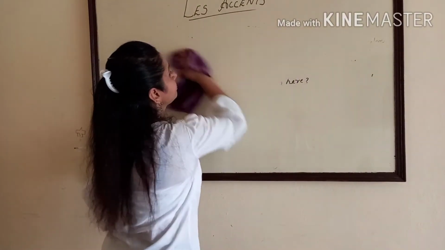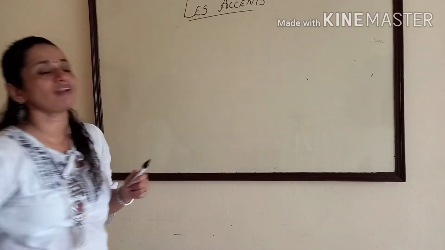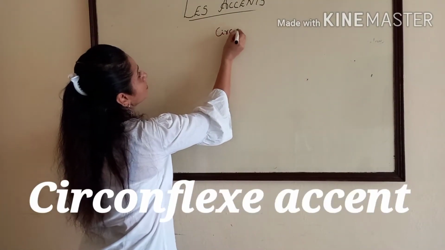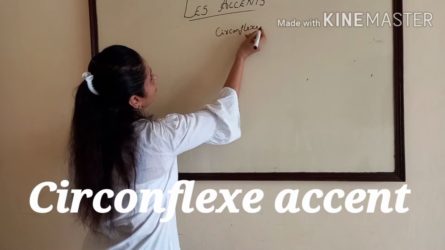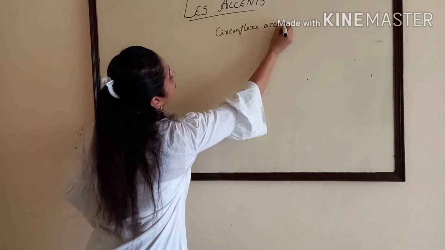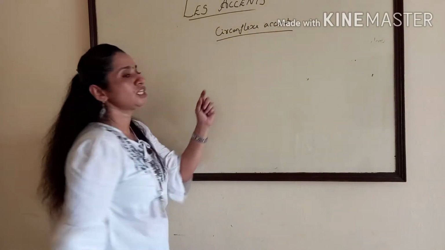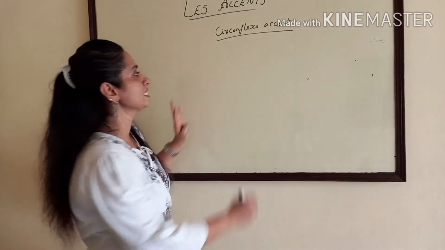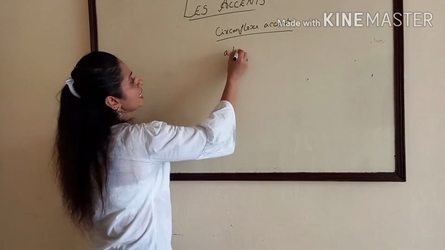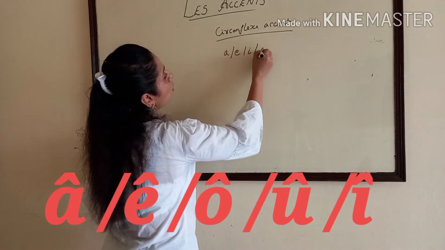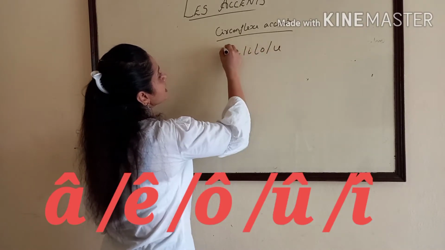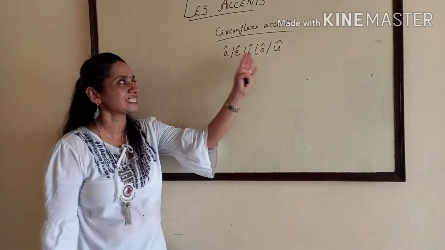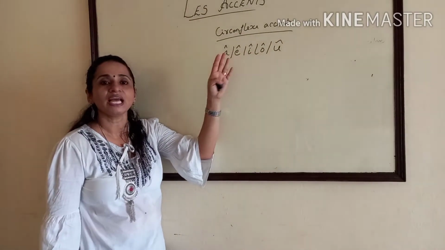Number 3, circumflex accent. This has nothing to do with pronunciation and meaning. It's just put over the letters, all the vowels, A, E, I, O, U, like this. It means that the next letter after this vowel is omitted.